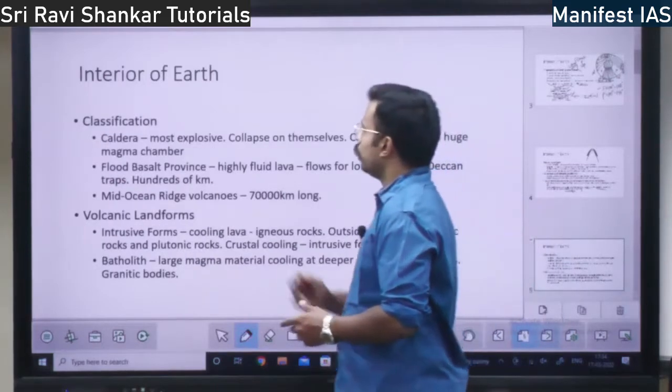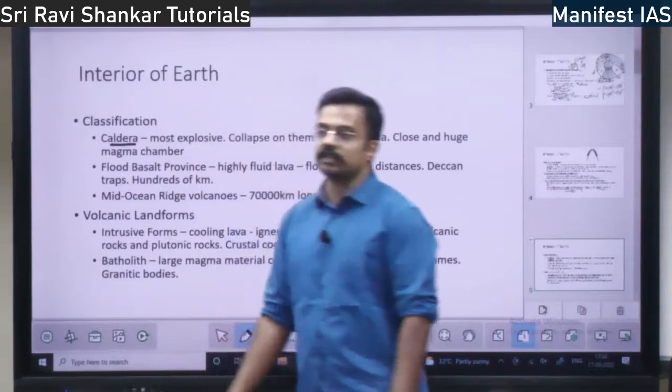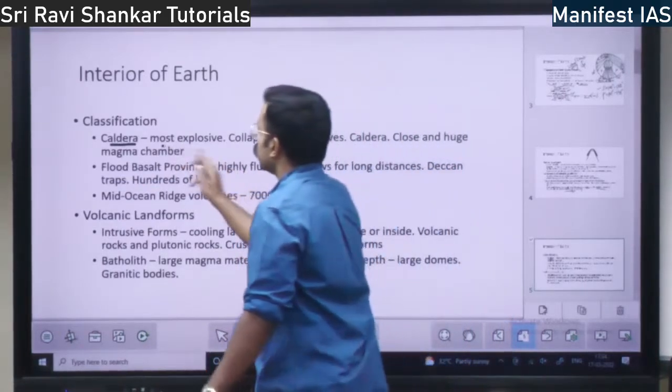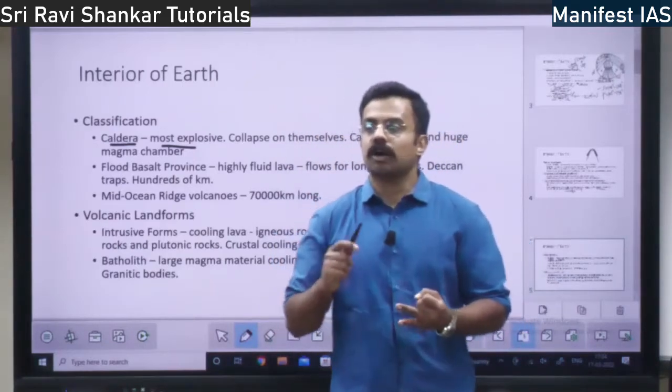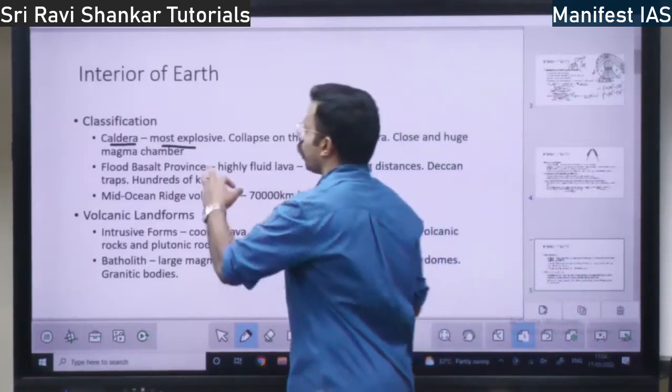Next you have some other classifications. You have calderas. What is a caldera? It is a form of volcano. It is the most explosive among all. Low explosivity is the shield, composite is medium explosivity, and highly explosive is the calderas.